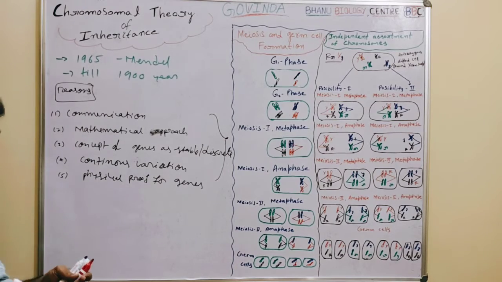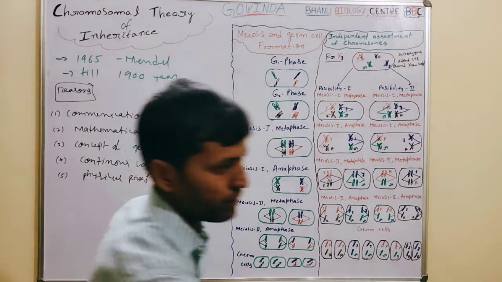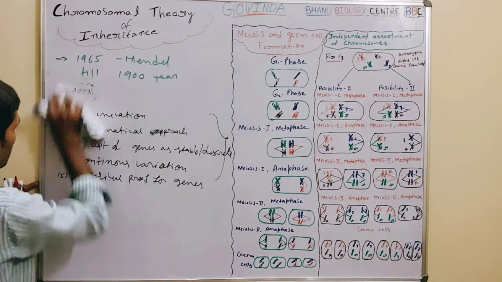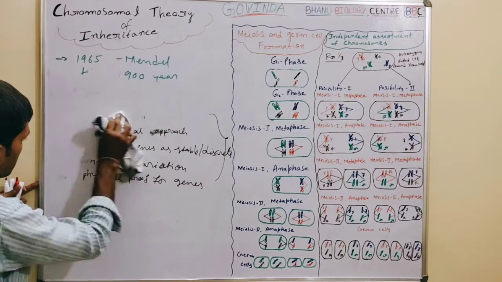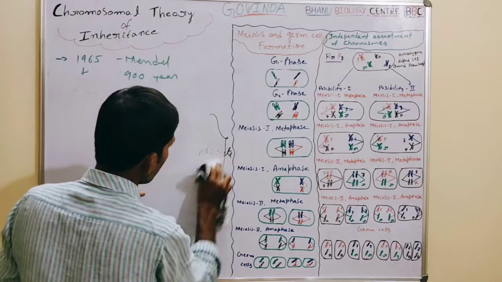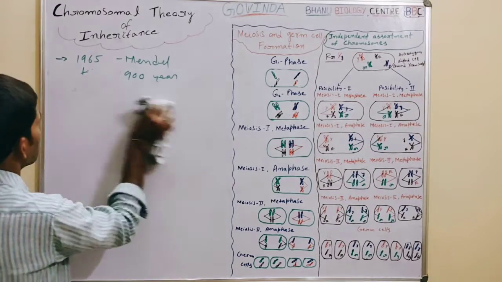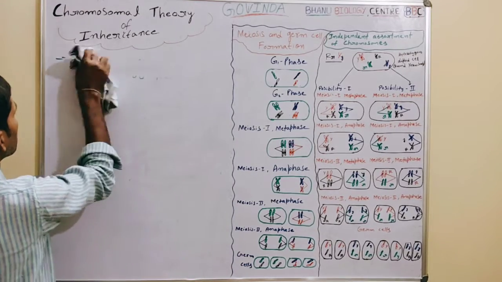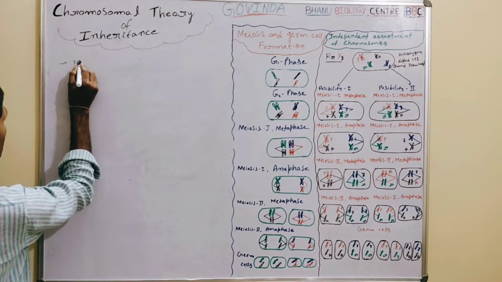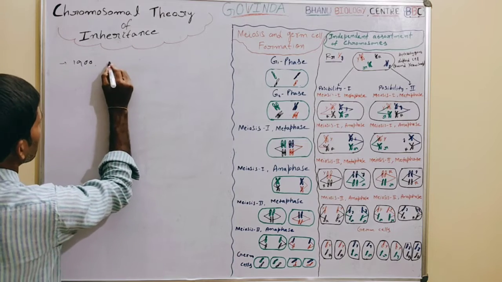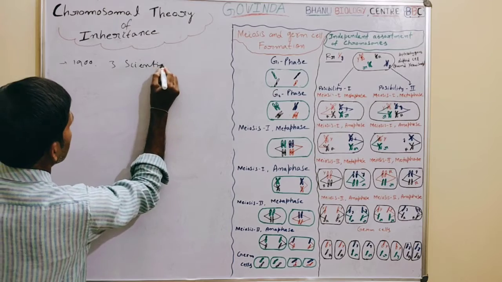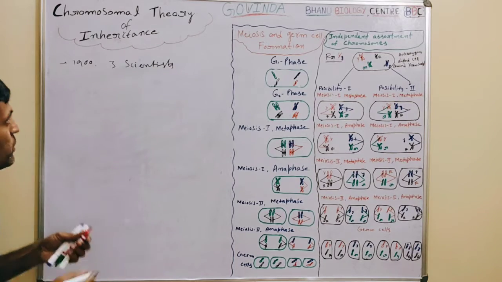So after the death of Mendel, what happened? How was Mendel's work recognized? Which other scientists recognized Mendel's work and continued it? So in the year 1900, three other scientists came into the picture.